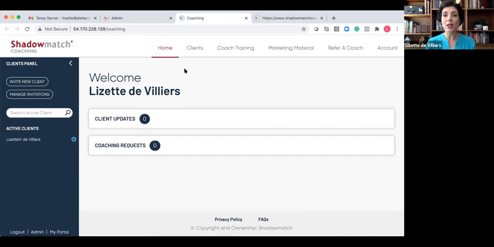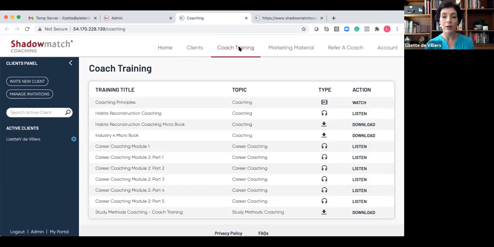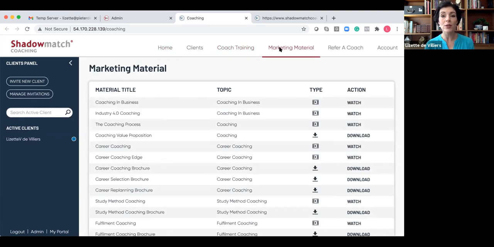At the top of my navigation, I see that there's a coach training tab. This gives the coach training material, videos, audio files, as well as books that they can download to read, listen to, and watch to equip themselves for this coaching that they're going to be doing. There's marketing material, brochures, as well as videos that the coach can use to market his or her services to potential clients.